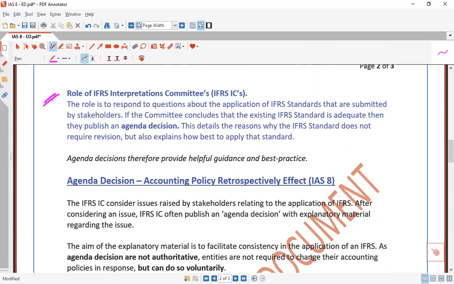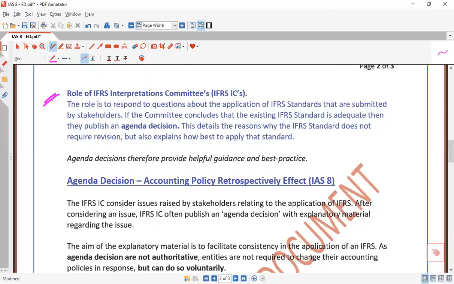Do remember, the International Financial Reporting Standards Interpretation Committee is independent of the International Accounting Standards Board. It is also part of one project, that is IFRS, but they work independently from the Board. The only purpose of the committee is to publish interpretations, clarifications, or agenda decisions.